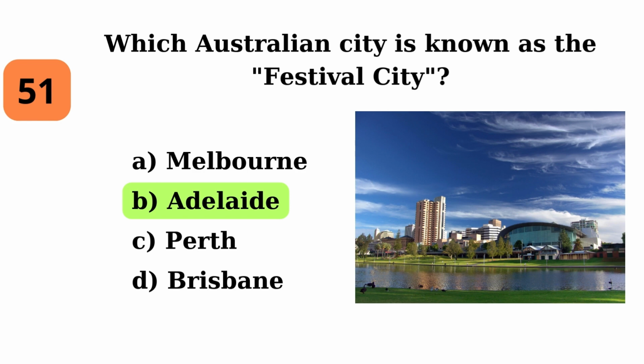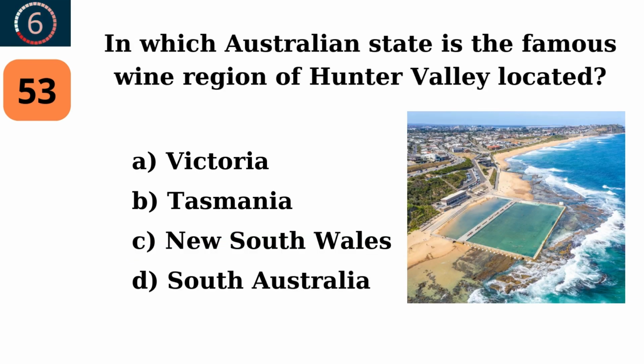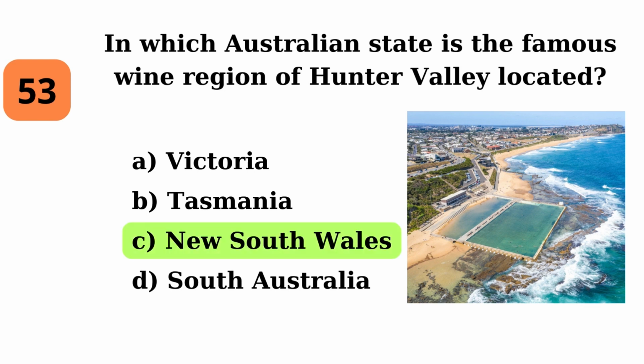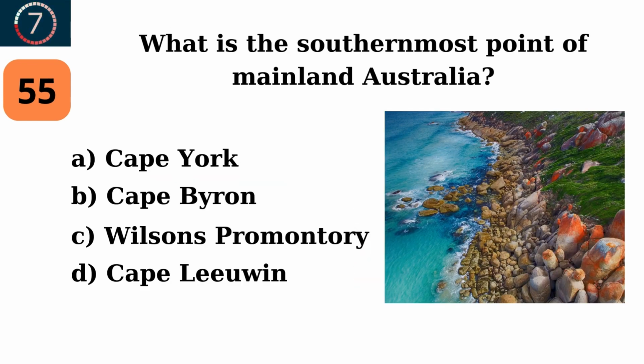Adelaide. What is the name of the longest highway in Australia that circumnavigates the entire country? Highway 1. In which Australian state is the famous wine region of Hunter Valley located? New South Wales. Which Australian city hosts an international arts festival every 2 years? Known for its avant-garde performances? Adelaide. What is the southernmost point of mainland Australia?